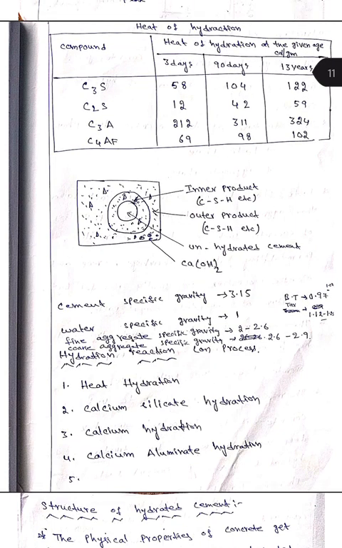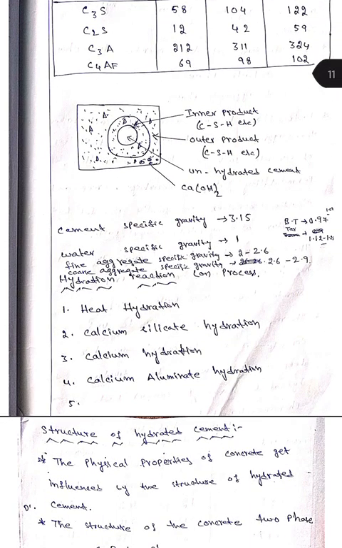As I said, the maximum hydration of concrete is done in 28 days, which is 98%. What is the remaining 2%? The remaining 2% is hydrated over 1 year. In 1 year, Ca(OH)2 reacts with SiO2 in the presence of water. In contact with water, it will react. And the specific gravity of cement is 3.15.